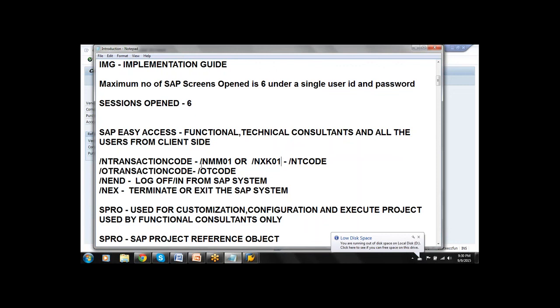So basically the syntax is /n transaction code. If we use this syntax, the system closes the current screen and opens a new screen.